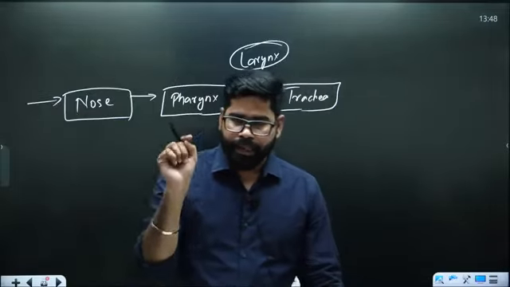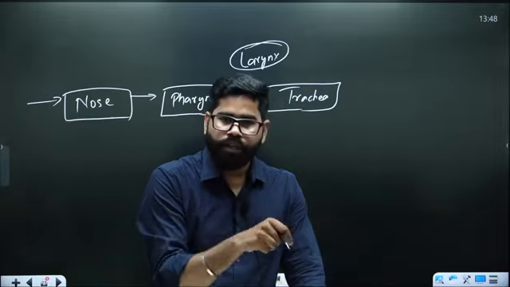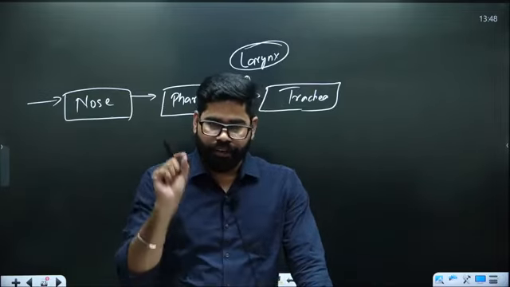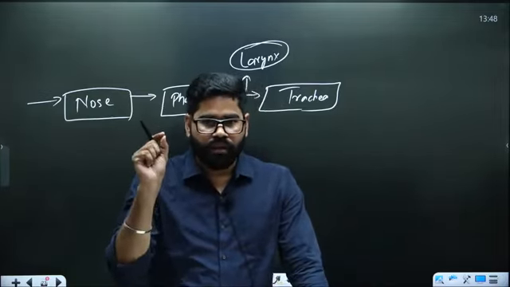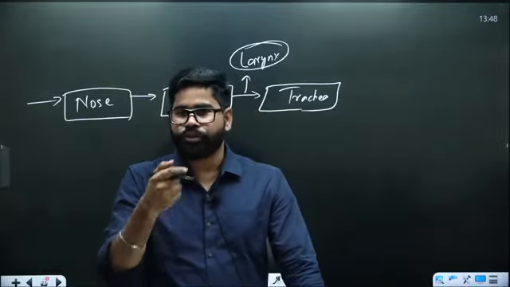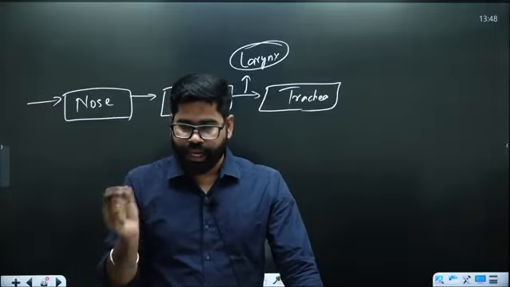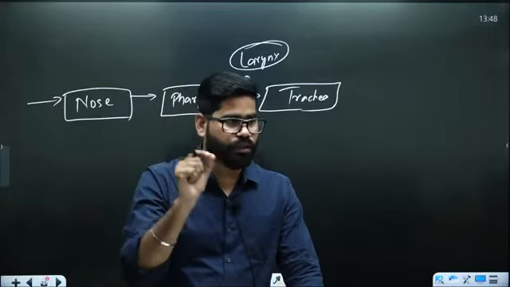Here also, at the entry gate of the trachea, you have a small valve which closes the entry of food into the trachea. It is called the epiglottis. So here you have a door, a muscle door.